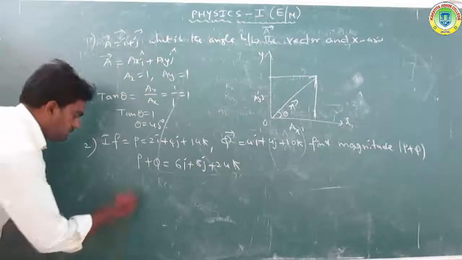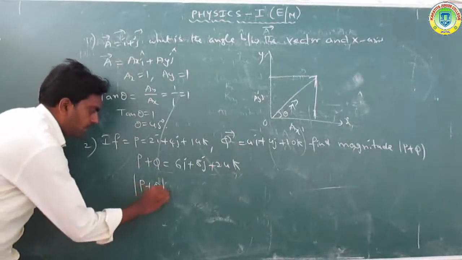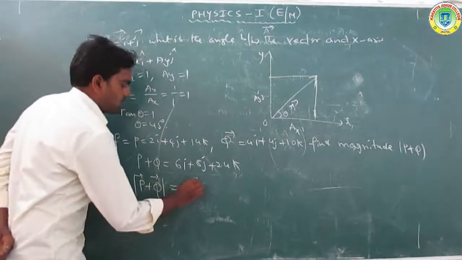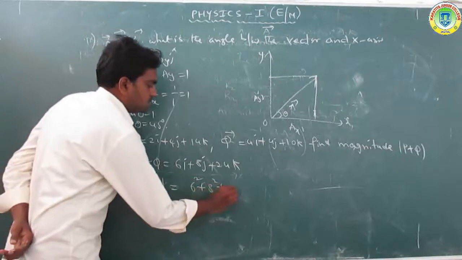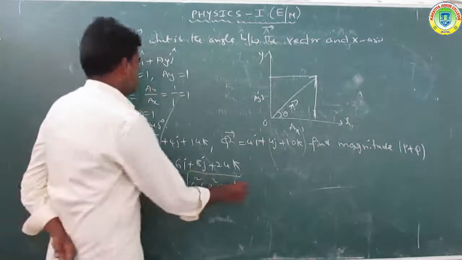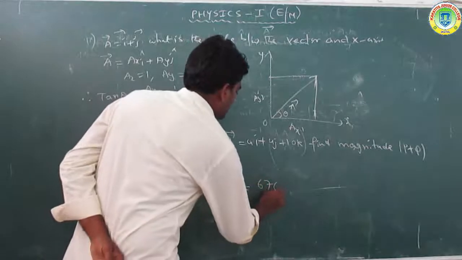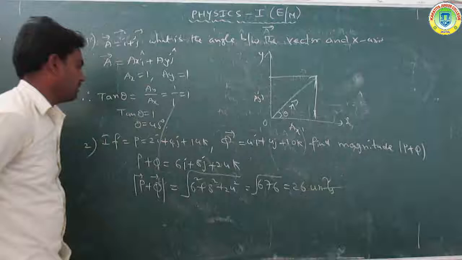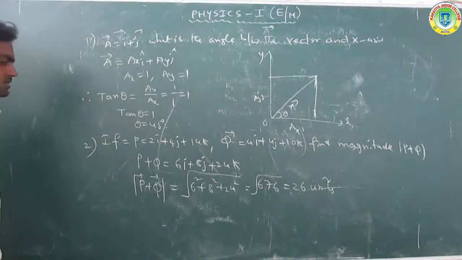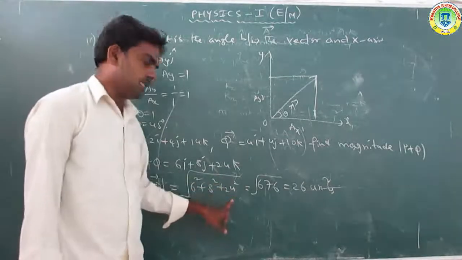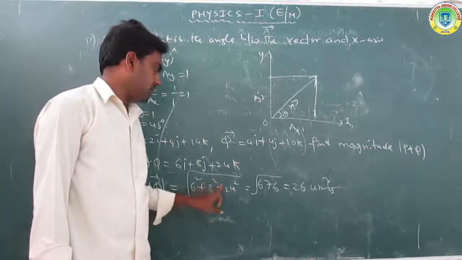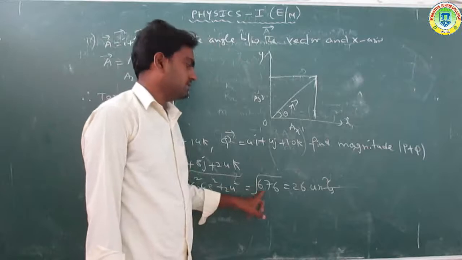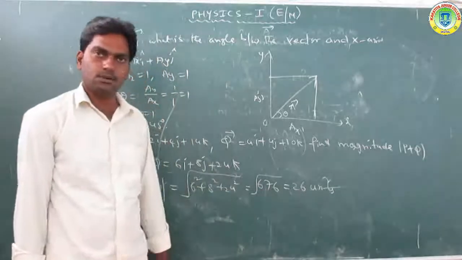Okay, clear that? And so the magnitude of p plus q is the square root of 6 square plus 8 square plus 24 square, that is x square plus y square plus z square. On simplification we get the root of 676, which is equal to 26 units. That is called the magnitude of p plus q. Okay, clear that?